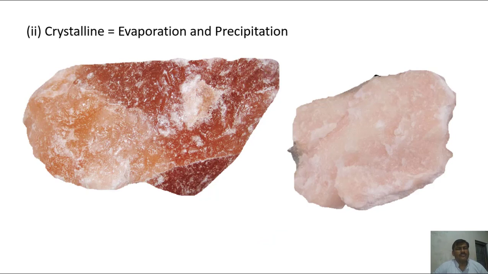This is another type of sedimentary rocks. This forms from different chemical processes. This is actually crystalline.